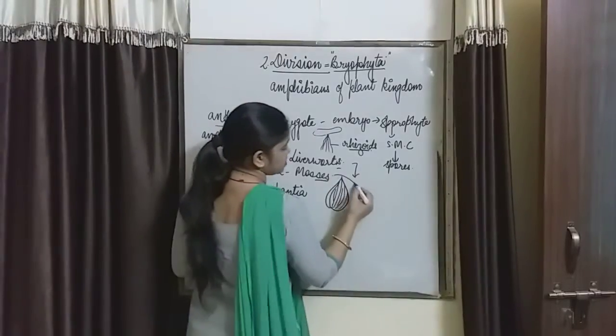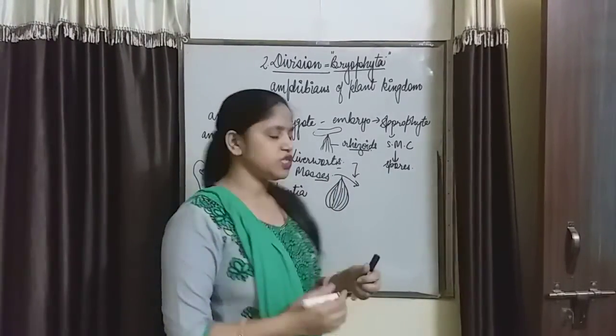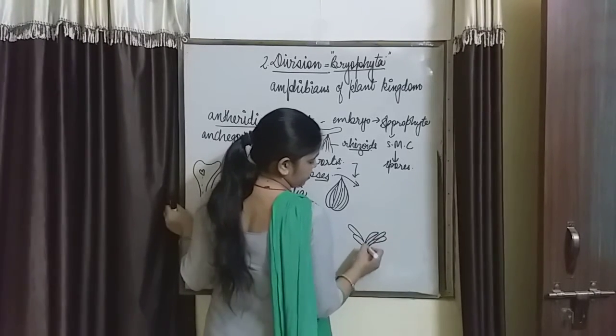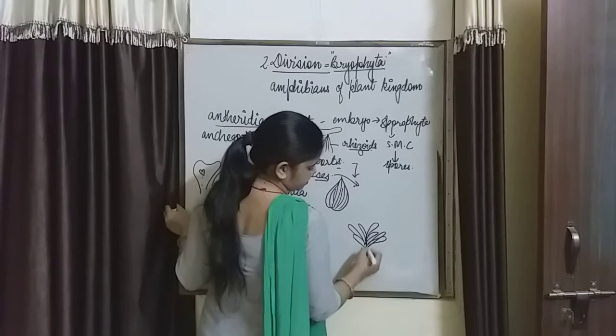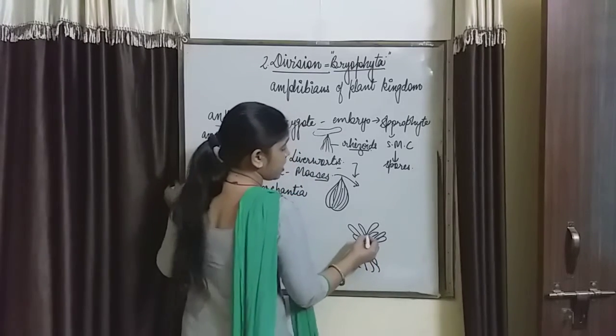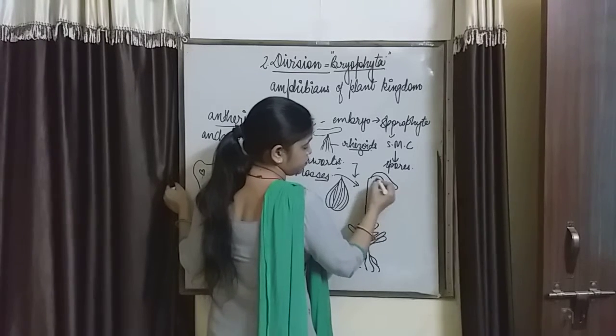The second one is mosses. In the mosses, the leafy gametophyte is present like this, which is attached to the substratum by means of rhizoids. These are the rhizoids. A neck is present and the venter is present.